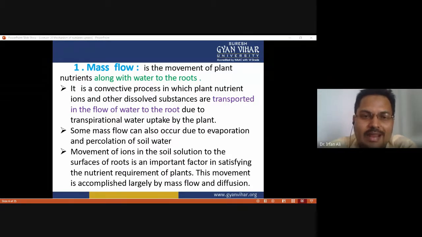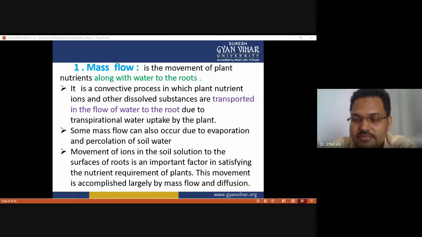into the plants. It is the movement of plant nutrients along with water to the roots. As you know, water is transported from the root to the stem and up to the leaves, and along with the water the plant nutrients travel. This type of flow is called mass flow of plant nutrients. It is a convective process in which plant nutrients, ions, and other dissolved substances are transported in the flow of water to the root.